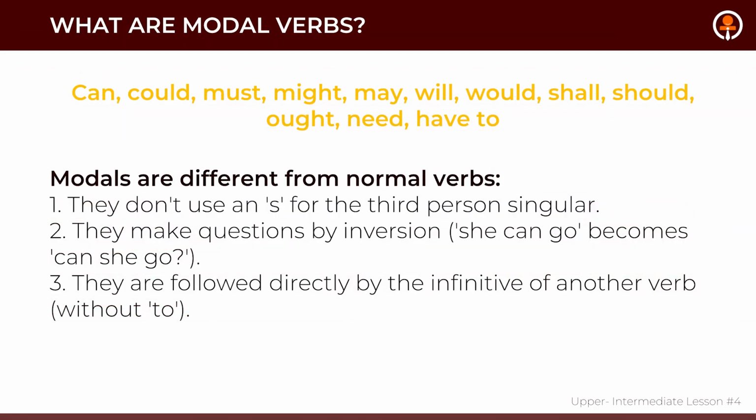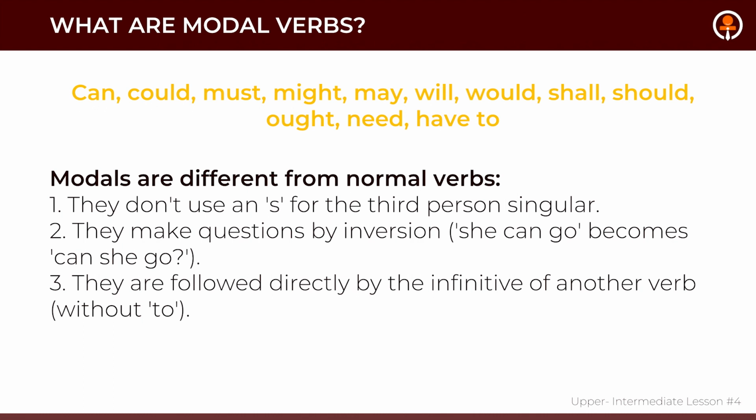Okay, let us begin. So what are modal verbs? Can, could, must, might, may, will, would, shall, should, ought, need, have to. So modal verbs are different from normal verbs. They do not use an S for the third person singular. For example, he, she, it. In present simple tense, you use S in the end of the auxiliary verb, right? But for modal verbs, it does not exist.